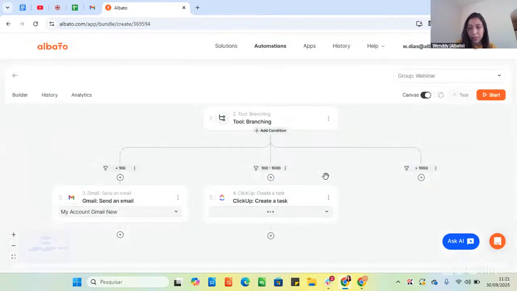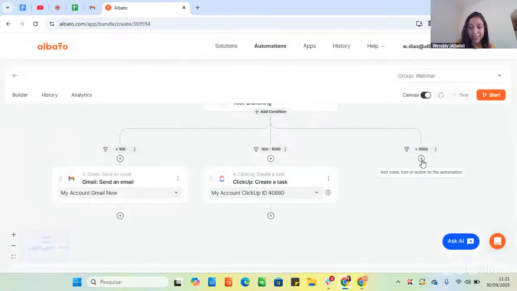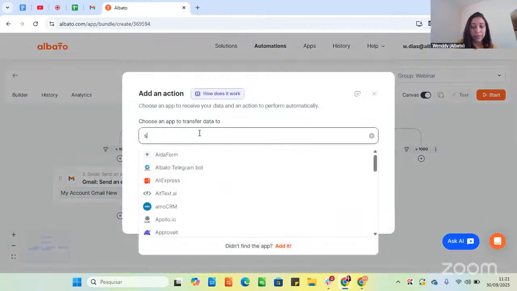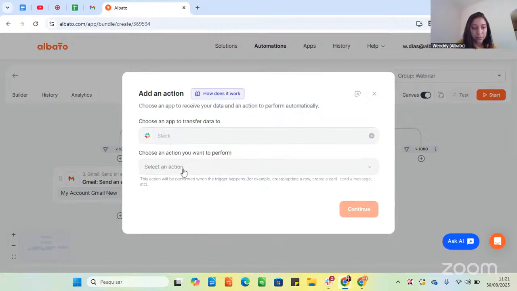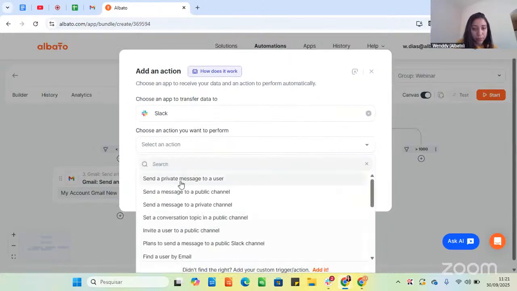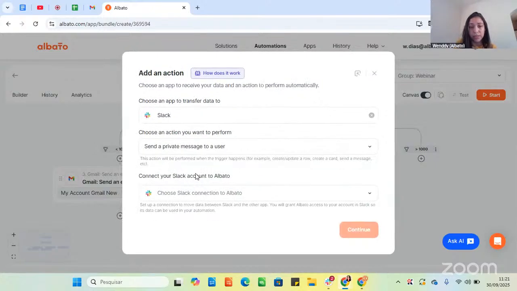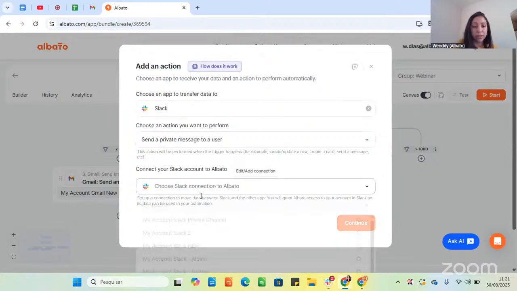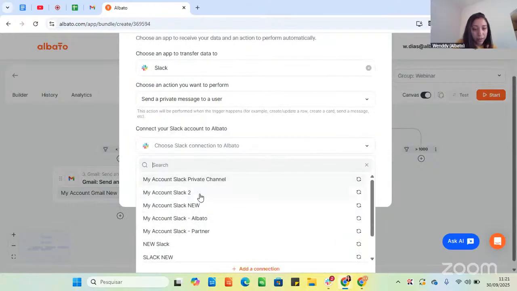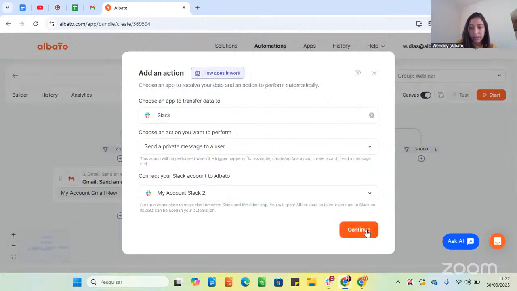And last but not least, indeed the most important in our case here, is to create the custom internal notification via Slack to the clients that are most important to this use case. So action, Slack. I will use, in this case, send a private message because I will send it just to me right now, but you can select other actions. Okay, I will use this connection, and continue.